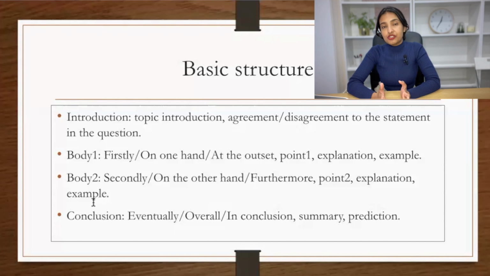So what can be a basic structure that you can use for any type of essay? Every essay should have a minimum of 4 paragraphs: the introduction, body 1, body 2, and conclusion. In the introduction, you introduce the topic, then give a second sentence to explain the topic, and the third sentence is where you answer according to the question. This is where many students make a mistake. Let's say they asked you, what is your opinion? Instead of writing, I agree that, you should use the words in my opinion. If they specifically asked you, do you agree or disagree? That's where you need to write, I agree, or I disagree with the statement that.